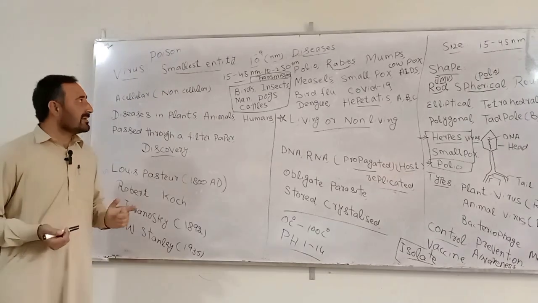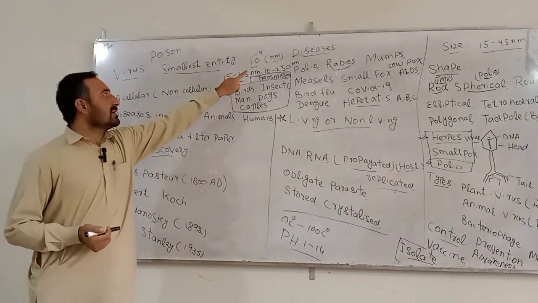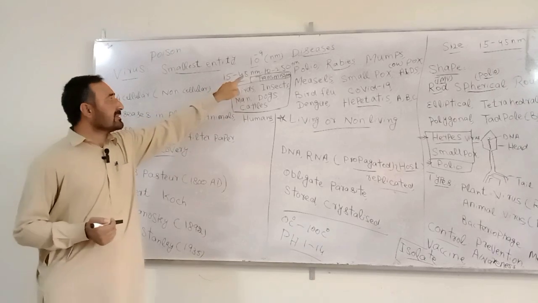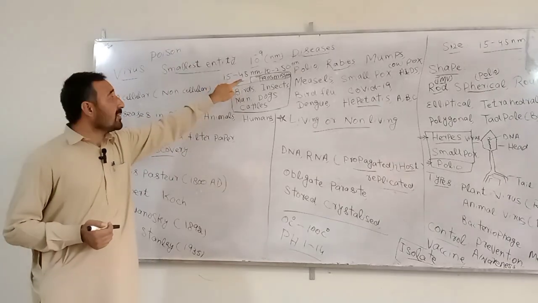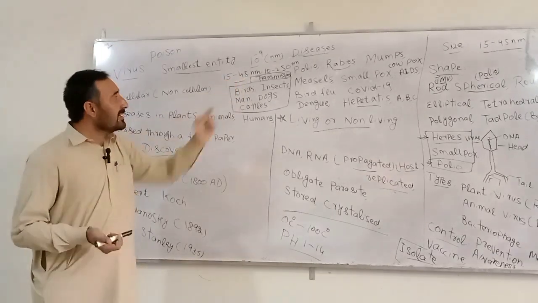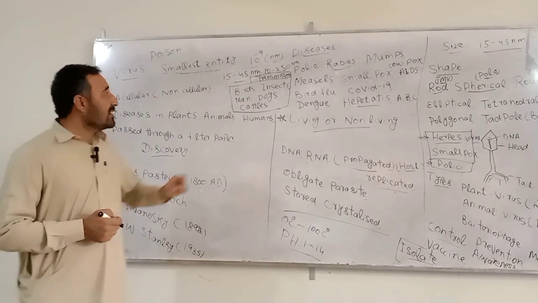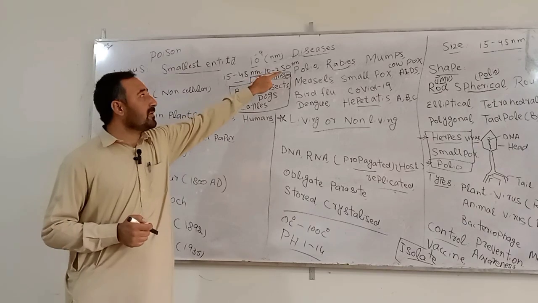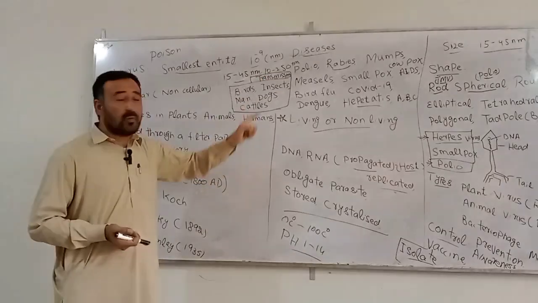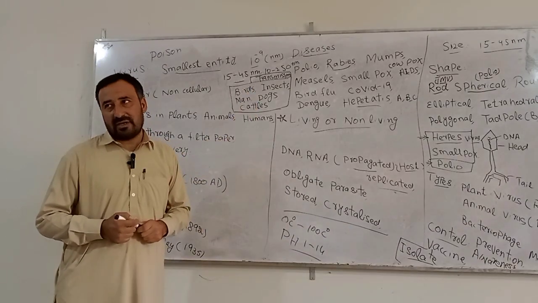Its size normally ranges in nanometers. Normally its size is from 15 up to 45 nanometers, but its size can vary from 10 up to 250 nanometers. It can range up to 450 nanometers.